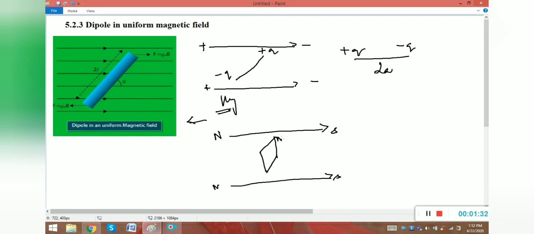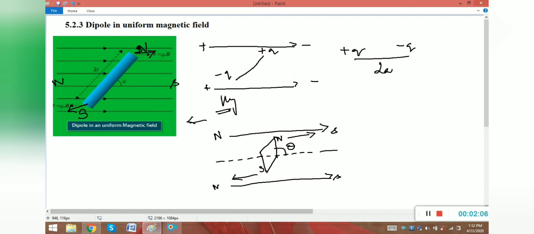The north pole will align towards the south direction, the south pole will align towards the north direction, right? So this is theta. Now you can understand the diagram easily. If we place a compass in the magnetic field lines, this will be the north pole and this will be the south pole. This is the force direction.